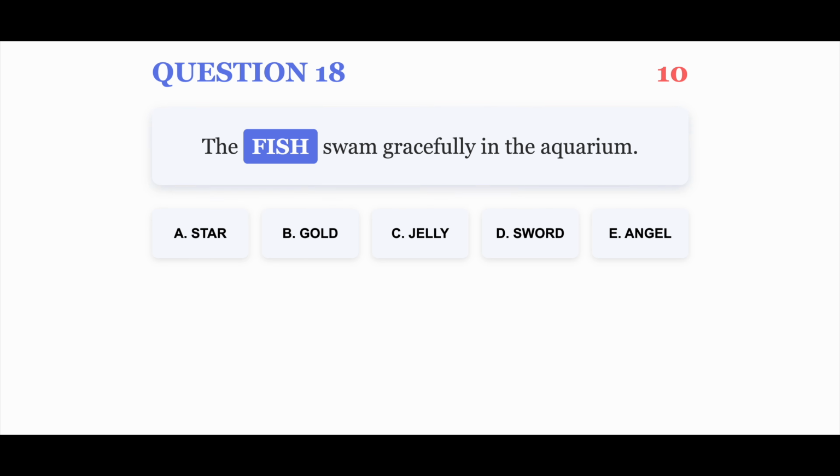Question 18. The fish swam gracefully in the aquarium. Your options are A. Star, B. Gold, C. Jelly, D. Sword, E. Angel. You have 10 seconds.